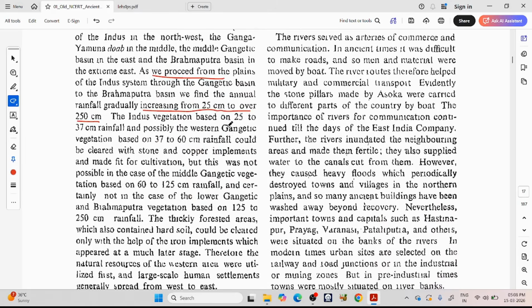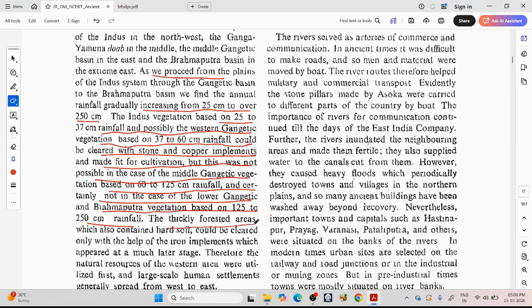The Indus vegetation based on 25 to 37 centimeter rainfall and possibly the western Gangetic vegetation based on 37 to 60 centimeter rainfall could be cleared with stone and proper implements and made fit for cultivation. But this was not possible in the case of the middle Gangetic vegetation based on 60 to 120 centimeter rainfall, and certainly not in the case of the lower Gangetic and Brahmaputra vegetation based on 125 to 250 centimeter rainfall.